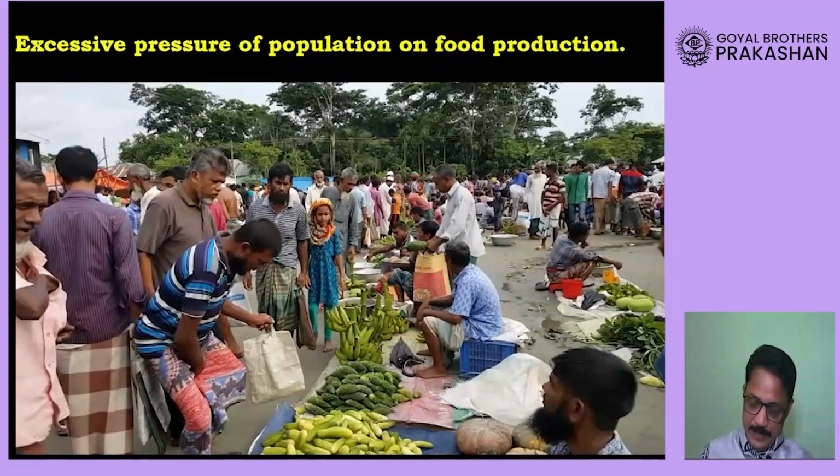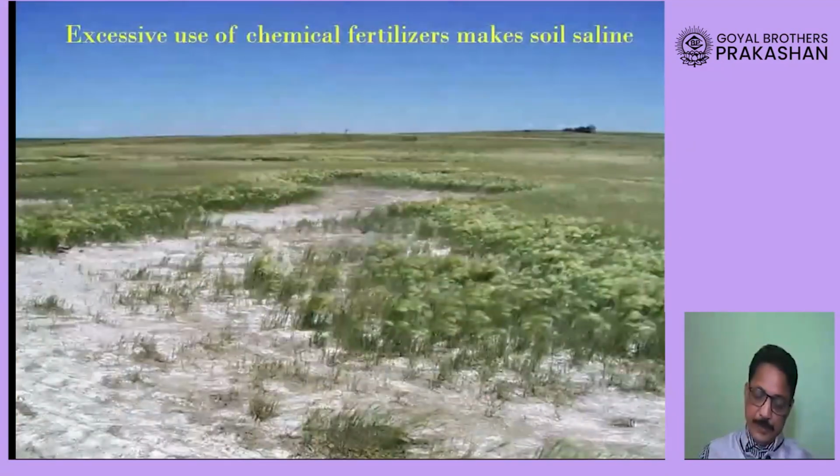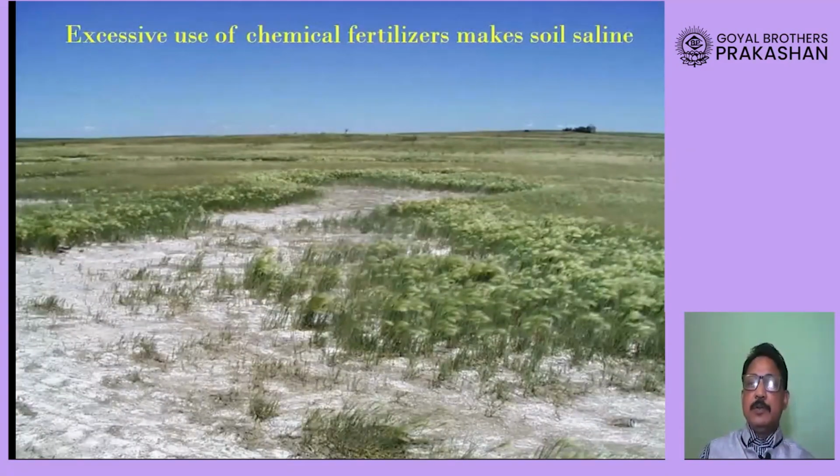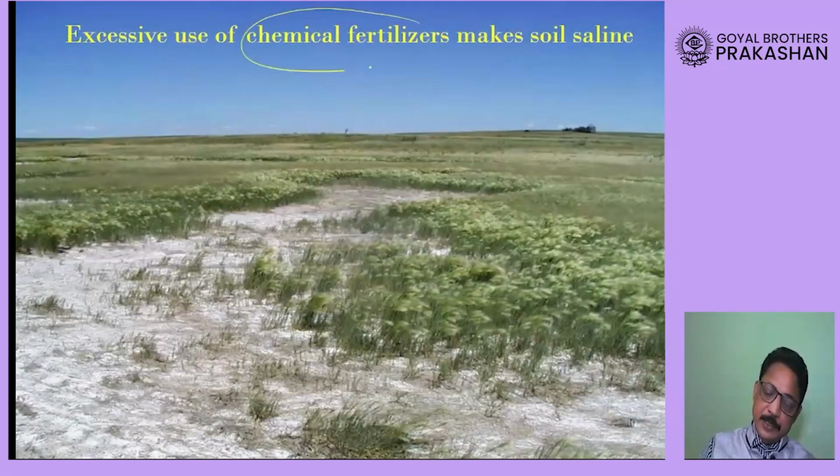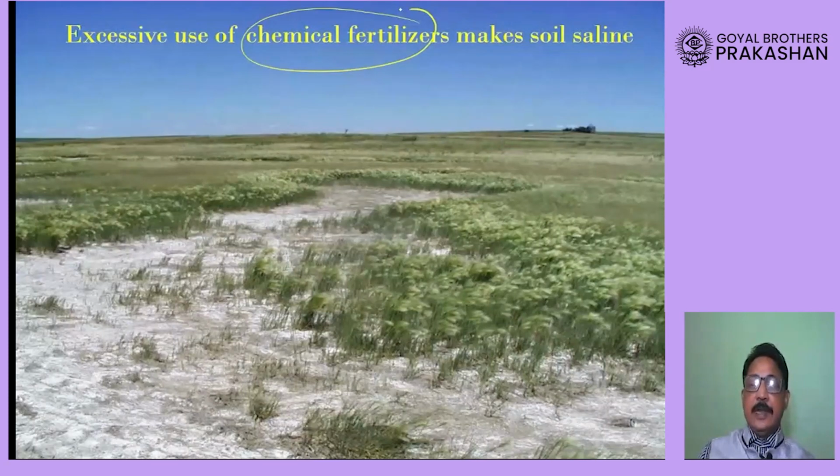Okay, then we can also see one more picture here, that when you are going to use a lot of fertilizers, especially chemical fertilizers, then the land starts becoming salty.